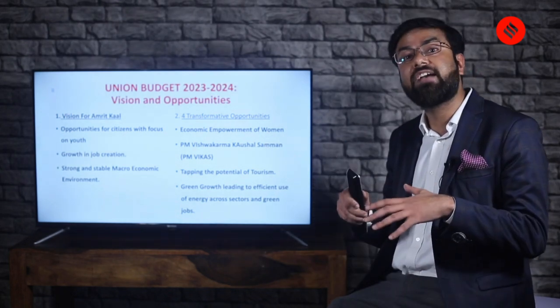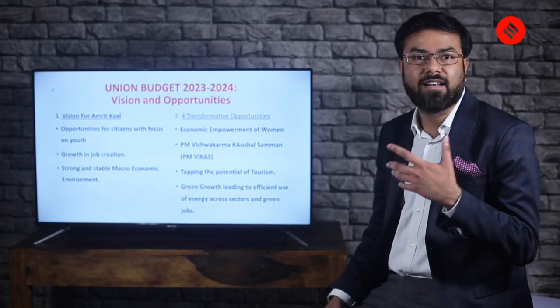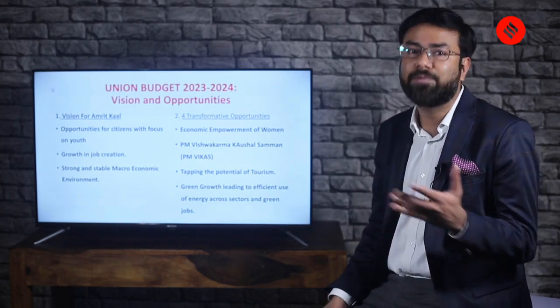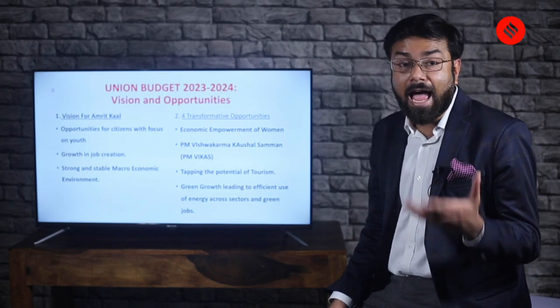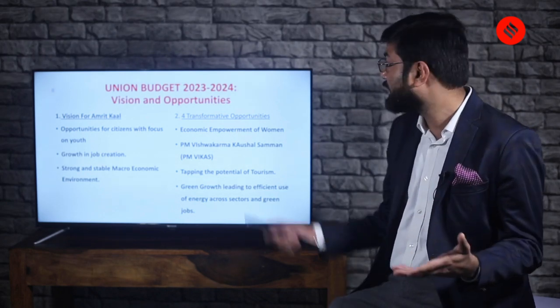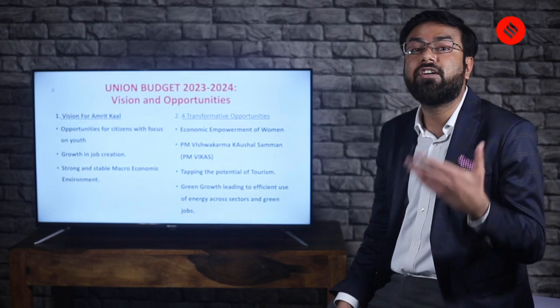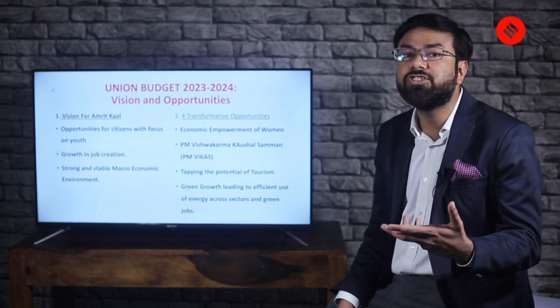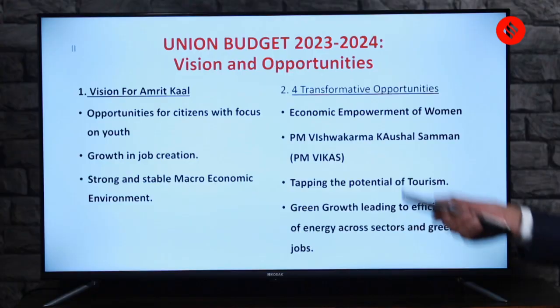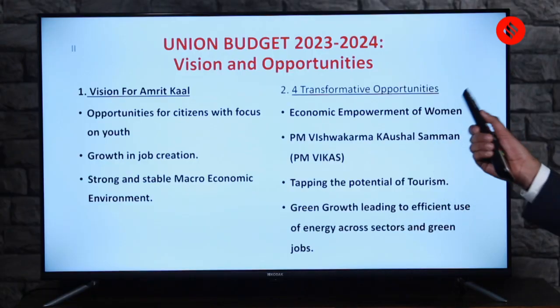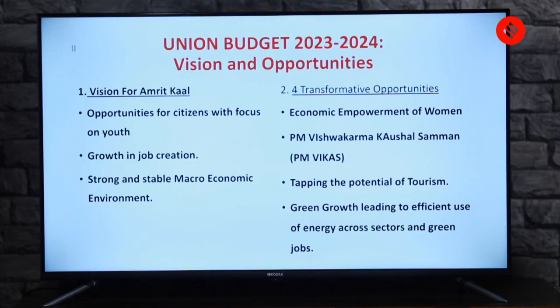So you must have seen in speeches, in writings and elsewhere on media, that this budget focuses on women. And it focuses because it sees one of the transformative opportunities in the form of empowering women. So one is that. Second is the PM Vishwakarma Kaushal Samman, that is PM Vikas.